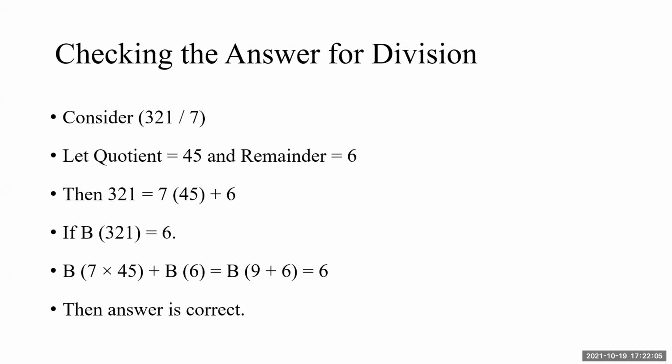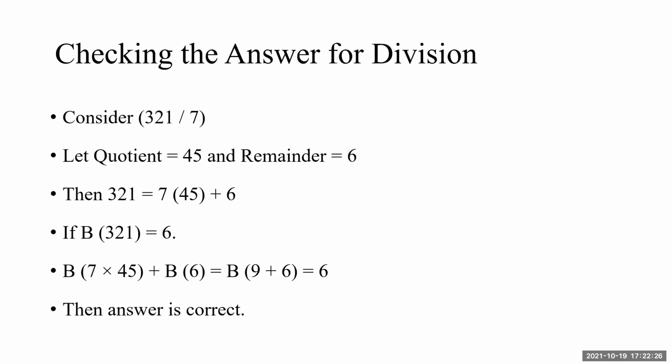So, 321 divided by 7, and the quotient given is 45, remainder 6. This is the data given to us, and we need to check whether it is correct. For checking, I will put it as 321 is equal to 7 into 45 plus 6. The division algorithm is to be followed. Whether it is correct or not will be decided in the end.